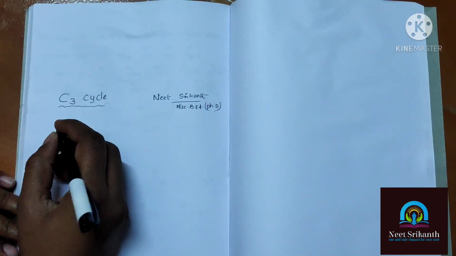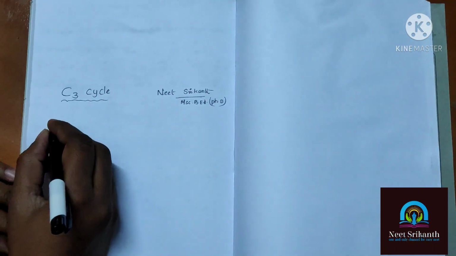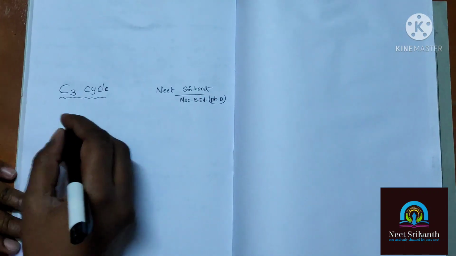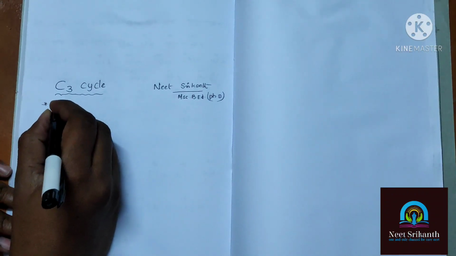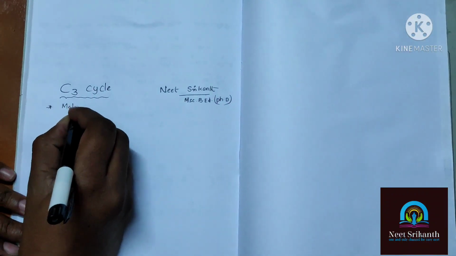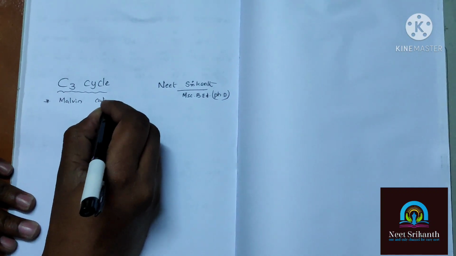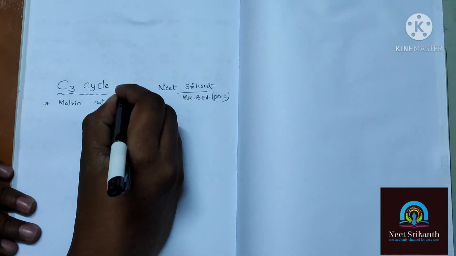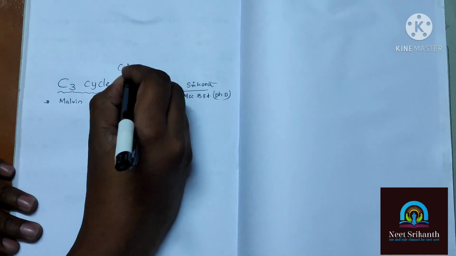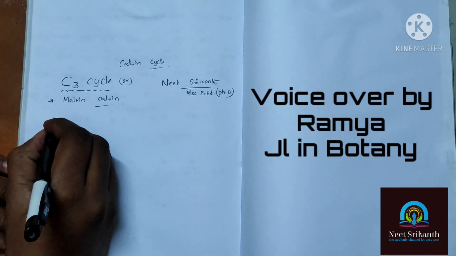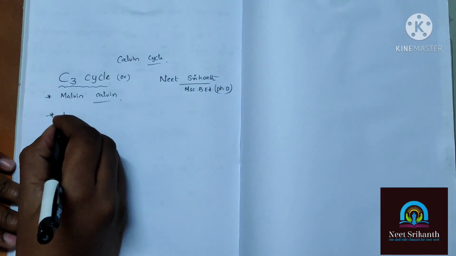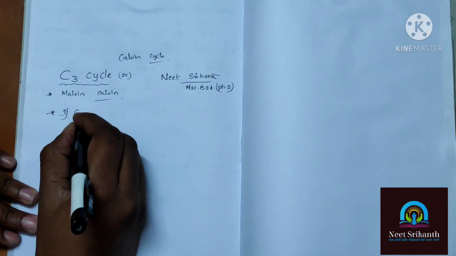Good morning students. In the earlier class, we were going to discuss the C3 cycle. The C3 cycle was proposed by Melvin Calvin. That's why the C3 cycle is also called the Calvin cycle. Already we know this. In the C3 cycle, how many stages are there? 3 stages are there. First one is